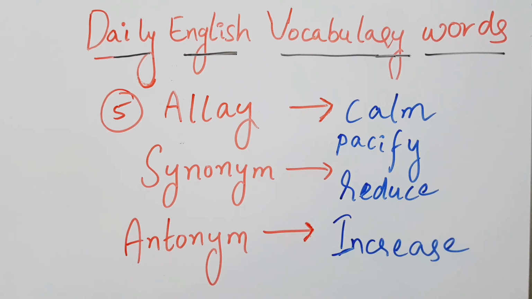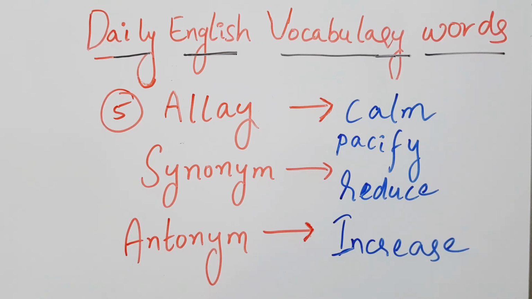So today I told you 5 important English vocabulary words. Adamant means hard, synonym is immovable, antonym is unsure. The second word, adverse, means unfavorable, synonym is disadvantage, antonym is favorable.